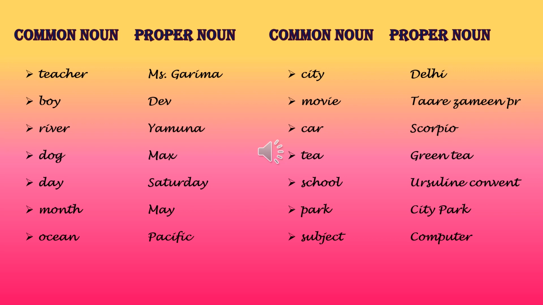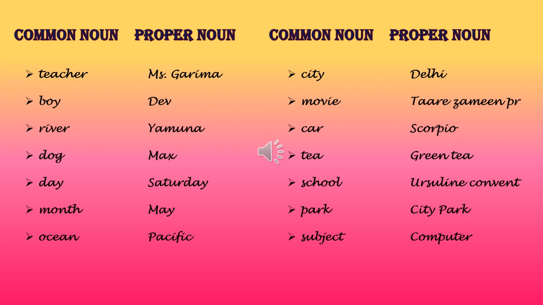River. River can be any river. That is a common noun. If I say a river is flowing, it can be any river. That means I'm using a common noun. But if in a sentence I'm writing Yamuna river, that means it is a proper noun. I have given a special name to that river.